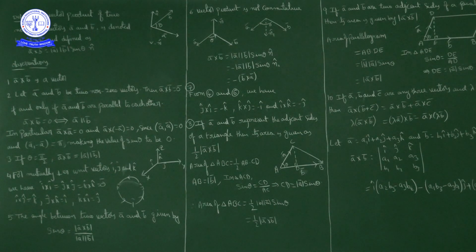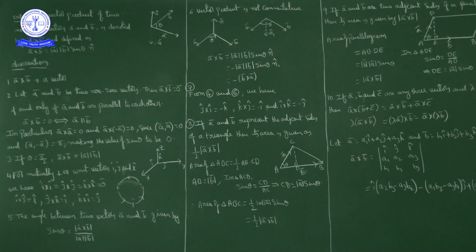The angle between A bar and minus A bar is pi, and sin pi is 0, so A bar cross minus A bar is also 0 bar.